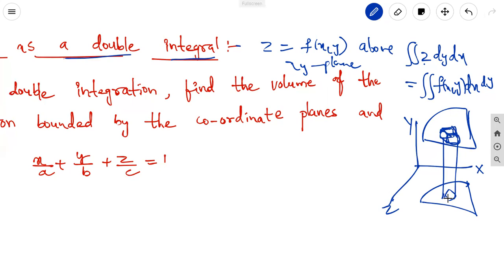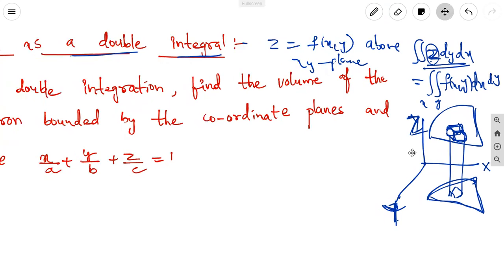That projection is on the positive xy plane, that is in two dimensions. Whatever the three-dimensional figure, its projection in the xy plane turns it into two dimensions. In that case, the z variable can be converted into a function of the two variables x and y. The volume as a double integral means the double integral of z dy dx, where z is the function involved in the x, y variables, dx dy. In this, one integral is the x limits, another integral is the y limits.